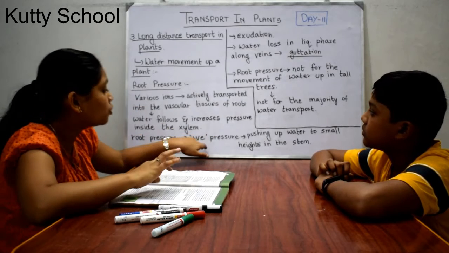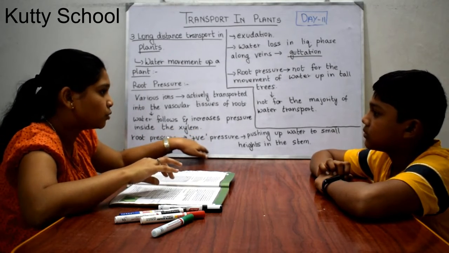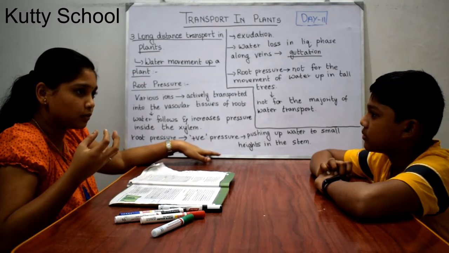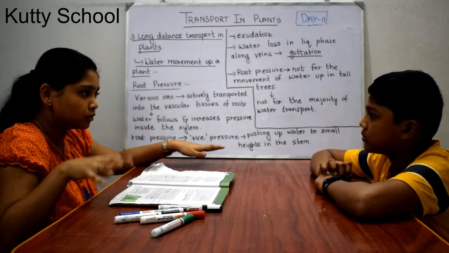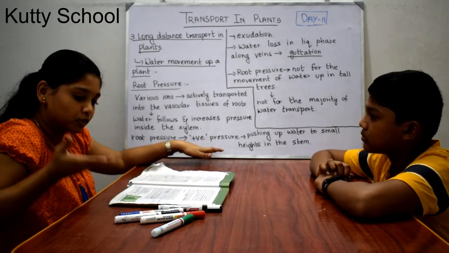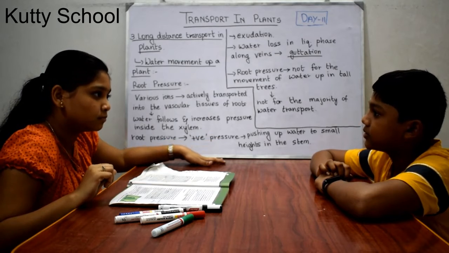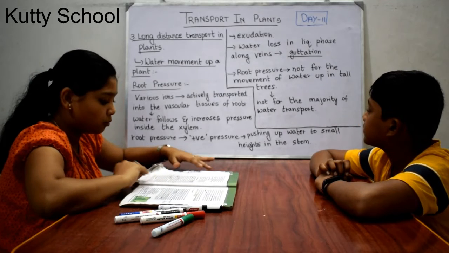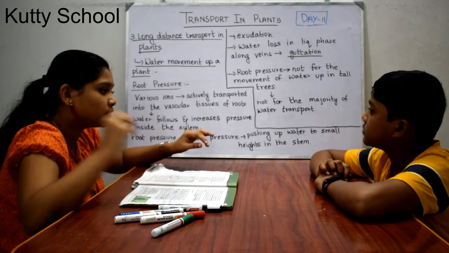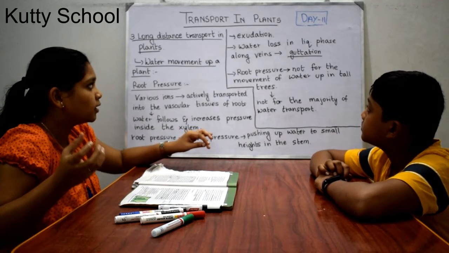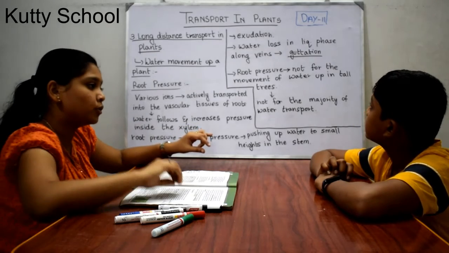That is through root pressure. The water with solute particles which comes out through the stem is known as exudation, and the composition of the exudation, the minerals present, is known as exudates.